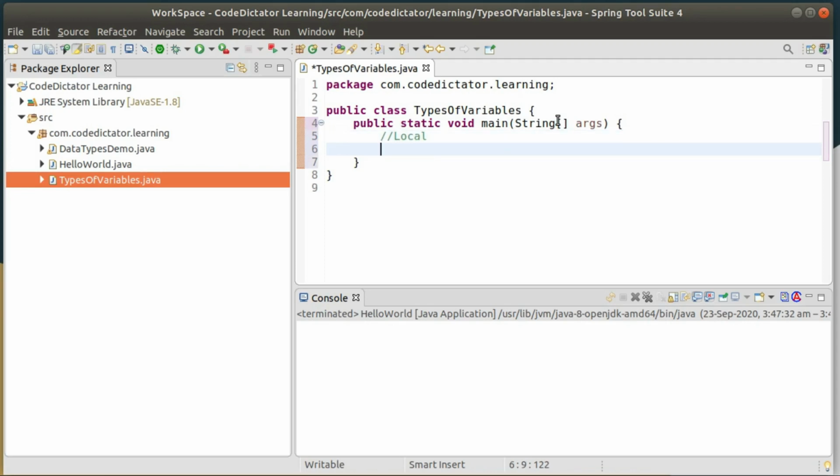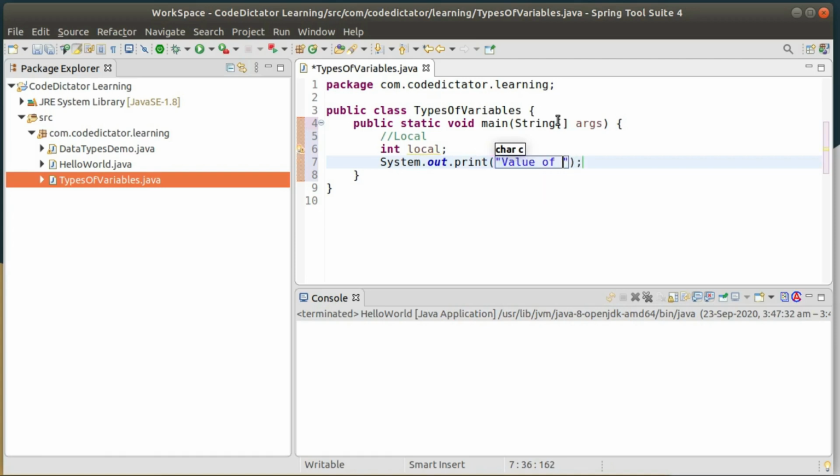Right now I'm going to create a local variable. Whenever I want to create any variable, I need to initiate it with some data type. So right now I'm creating one variable of type int, and I'm going to call it local. If I'm not initializing the value and I'm trying to access that value, System.out.println, value of local.